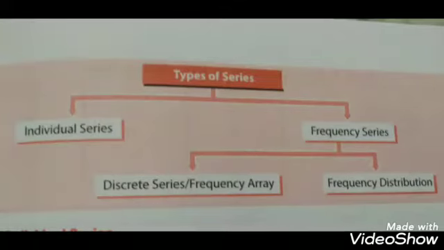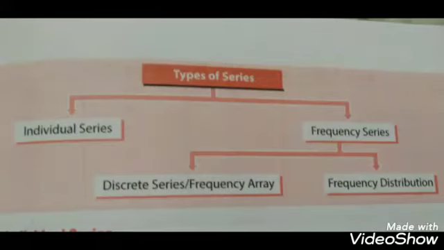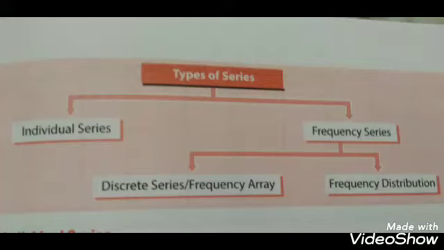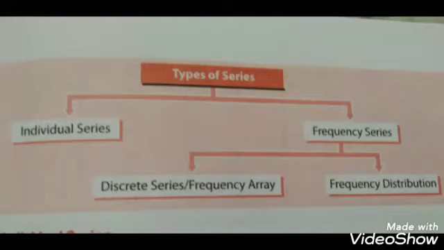This series is further classified into two parts, that is individual series and frequency series. And this frequency series has been further classified into discrete series, or frequency array, and frequency distribution.